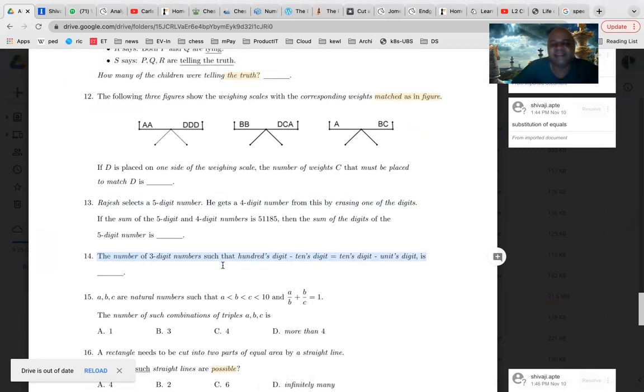Okay, so it's a 3-digit number. Let us call it ABC. Any 3-digit number can be written as ABC. The first digit can only be 1 to 9. It cannot be 0. The second digit can be anything, 0 to 9. The third digit can also be 0 to 9. Now if you apply the same logic, then you will get it.